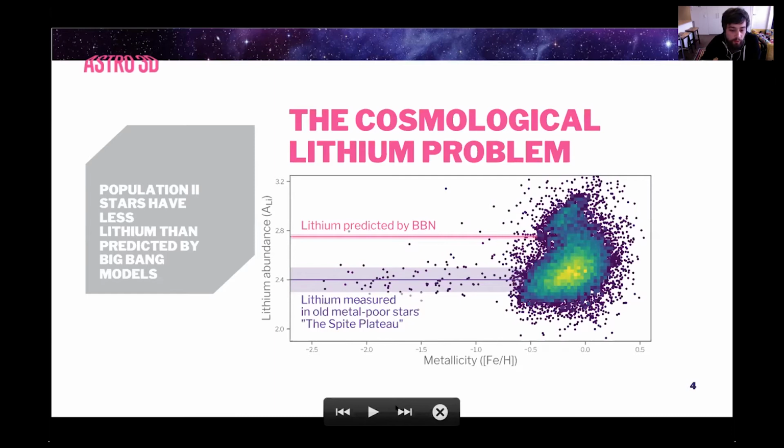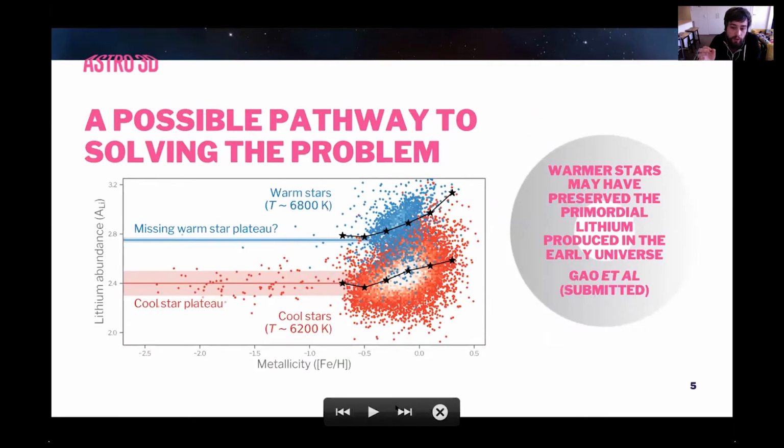So what Zhidong Gao and Karen Lind have been doing is to look at stars on either side of the feature that Sven talked about very briefly, which was the lithium dip. If you look at stars on either side of this, you see some very interesting behavior. The stars that are slightly warmer than the lithium dip, which are the blue stars on this plot, have a high lithium abundance. And the cool stars on the other side of that dip have a lower lithium abundance.